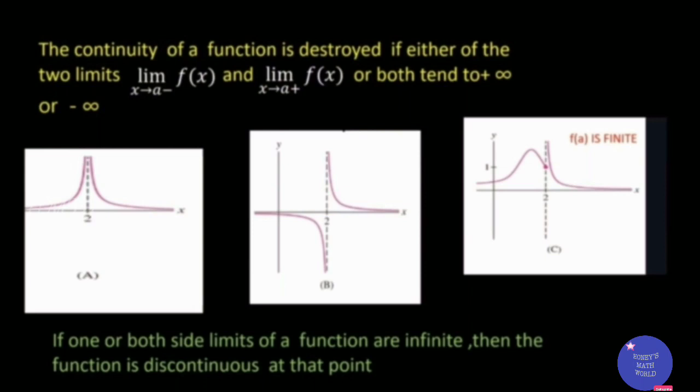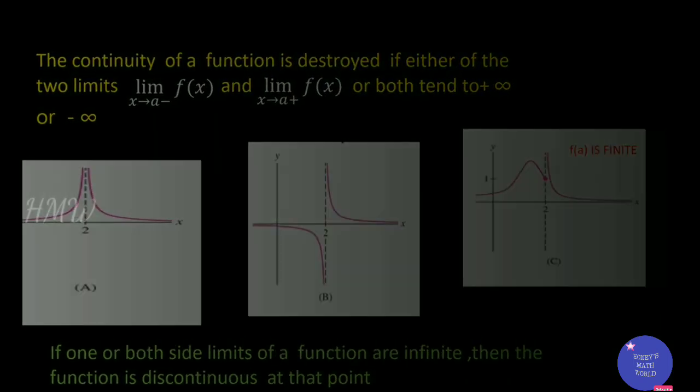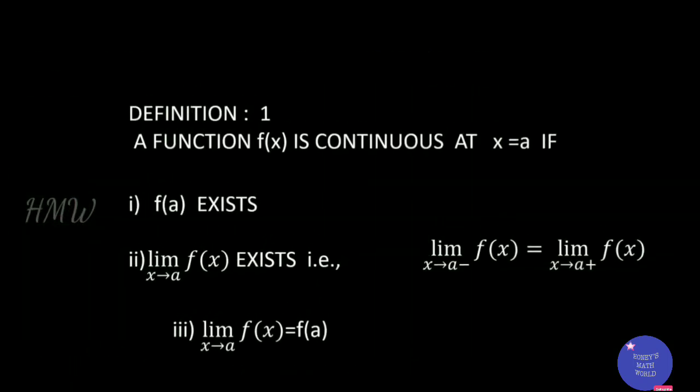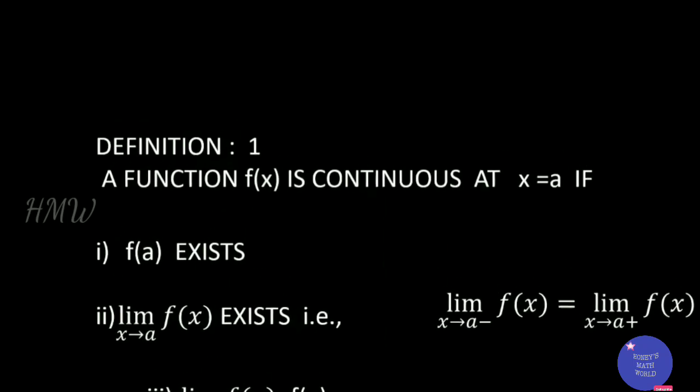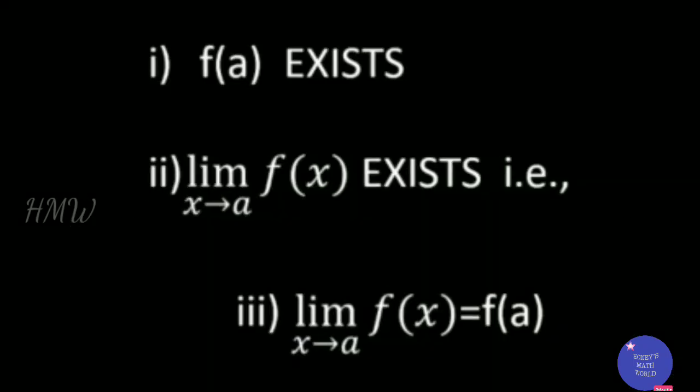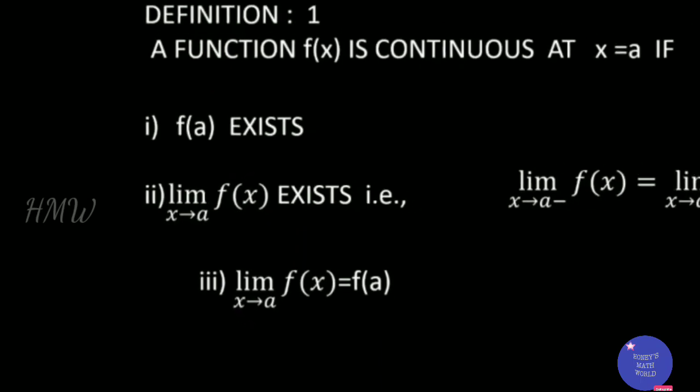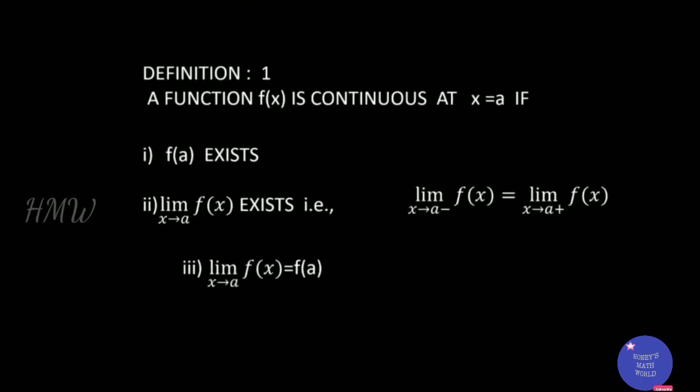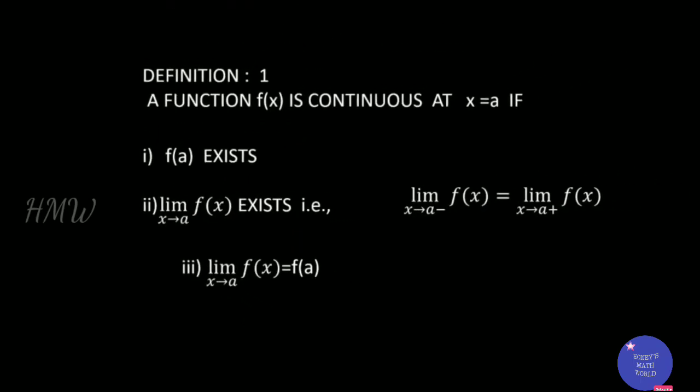So if one or both sides of a limit of a function are infinite, then the function is discontinuous at that point. Now have a look at the definition again. A function f(x) is continuous at x = a if f(a) exists. Second condition, the limit exists. The third condition, the limit as x tends to a of f(x) is equal to f(a). All these three conditions should be there. Only then we say the function is continuous at x = a.